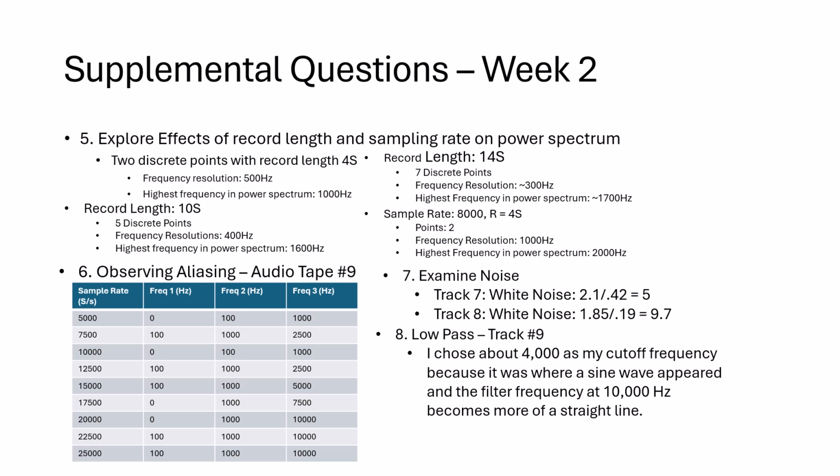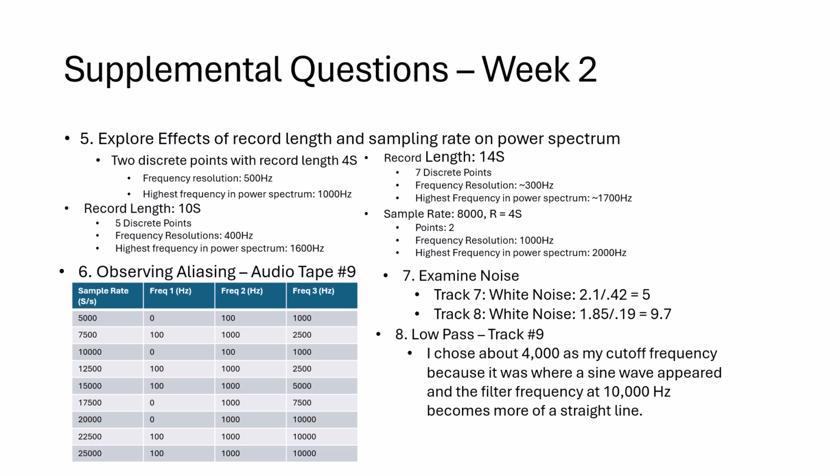Then we examined noise with tracks 7 and 8, which we determined were both white noise, and did the peak power over the peak noise. Got 5 for track 7 and 9.7 for track 8. And these were white noise because the amplitude remained the same.